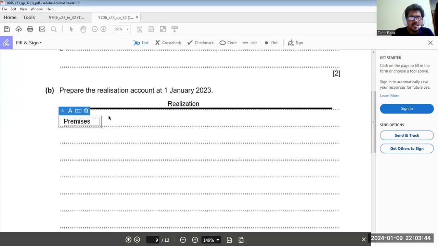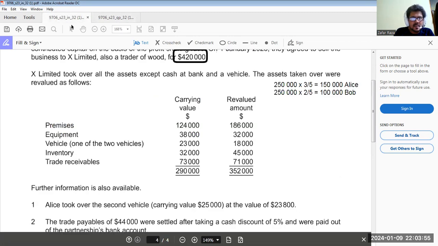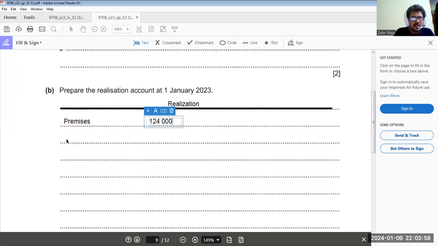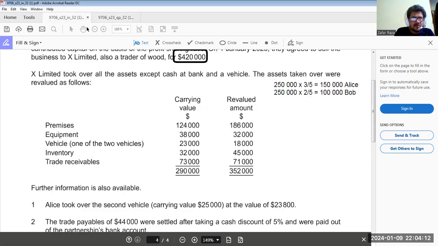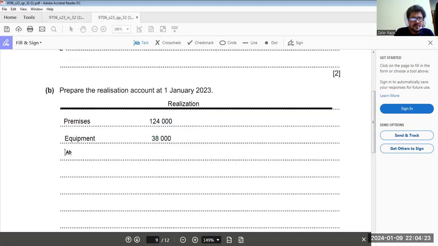Premises, $124,000. Second was equipment, 38,000. Third one, there were 2 vehicles, 23,000, and the one was taken by Alice at 25,000. 25 plus 23 is 48,000 vehicles.